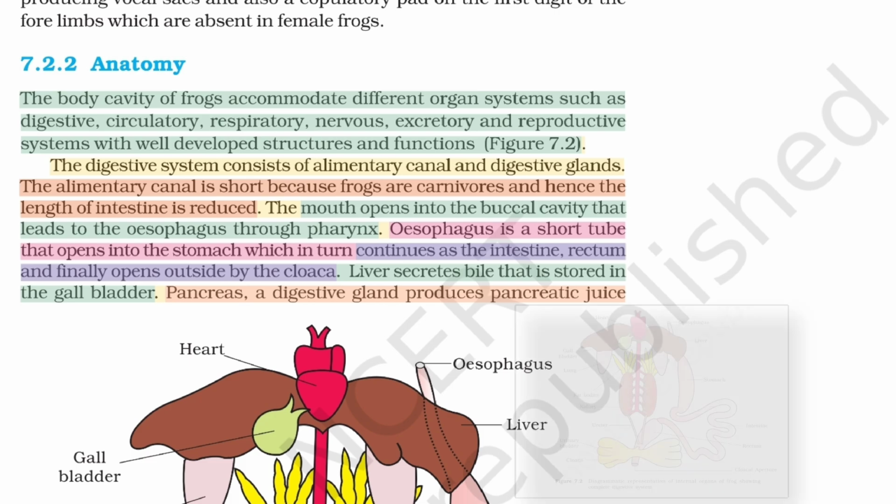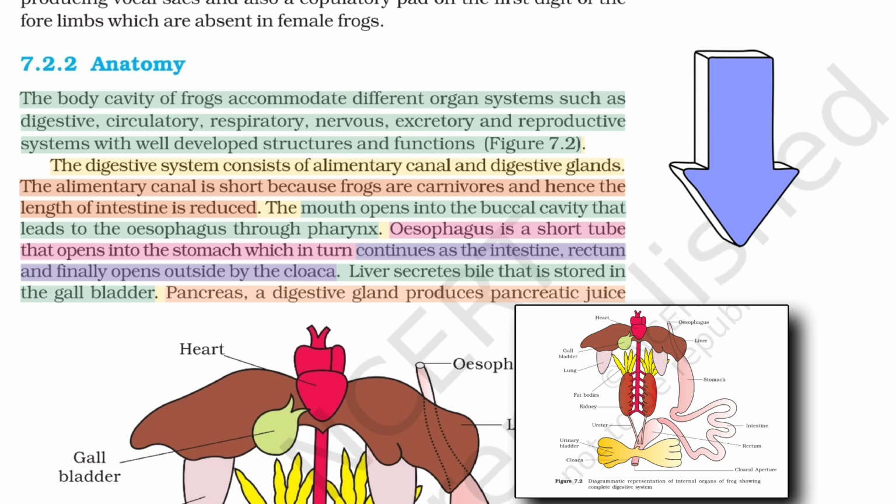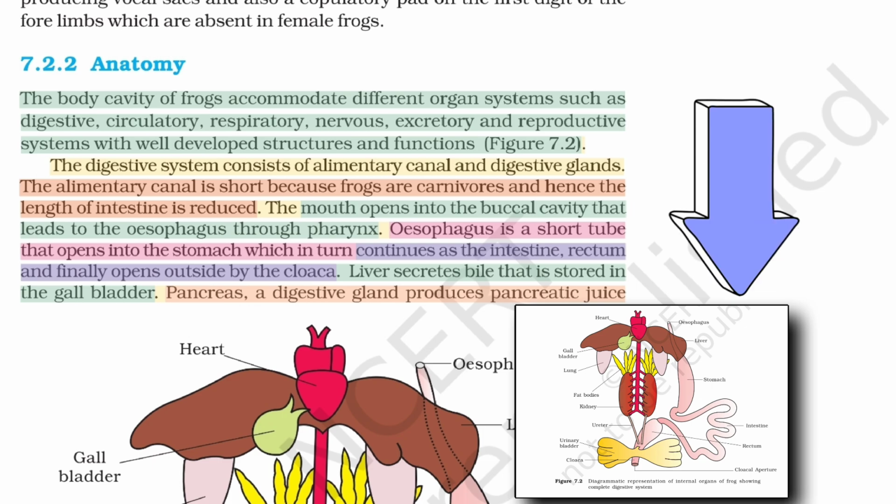Figure 7.2. The digestive system consists of alimentary canal and digestive glands. The alimentary canal is short because frogs are carnivores and hence the length of intestine is reduced. The mouth opens into the buccal cavity that leads to the oesophagus through pharynx. Oesophagus is a short tube that opens into the stomach which in turn continues as the intestine, rectum and finally opens outside by the cloaca.